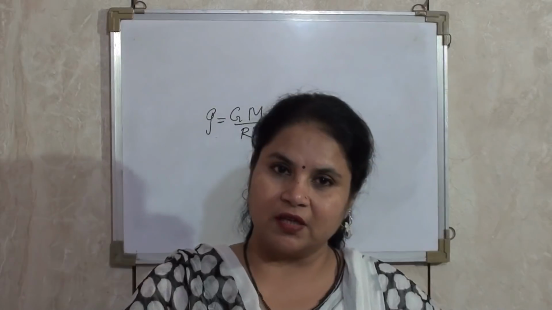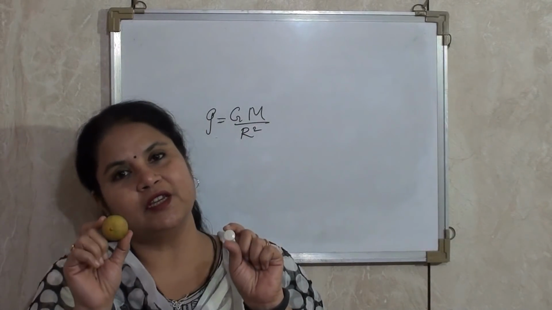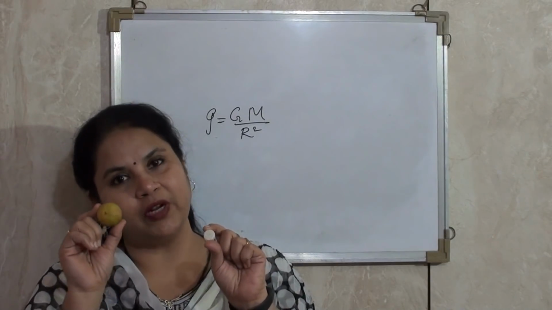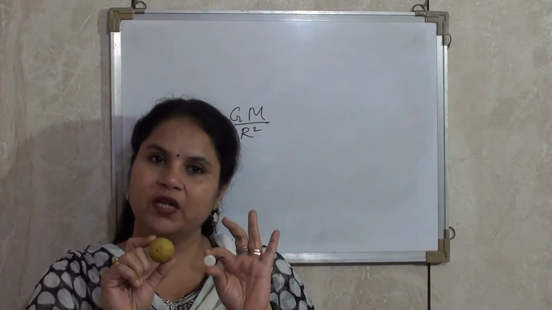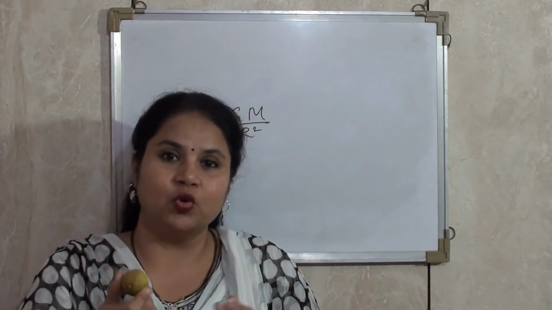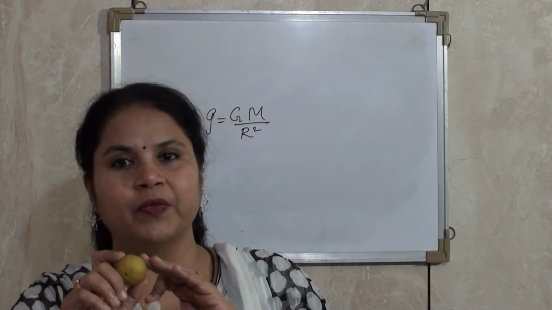But if you consider the Earth and its satellite Moon, we know that acceleration due to gravity g is 9.8 meter per second square and acceleration due to gravity of Moon is 1.6 meter per second square. That means we can conclude that the gravity of the Moon is 1/6 of the gravity of the Earth. That means I can jump 6 times higher on the Moon than on the Earth.